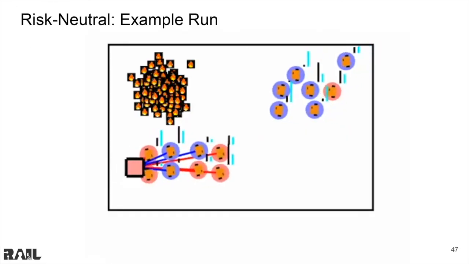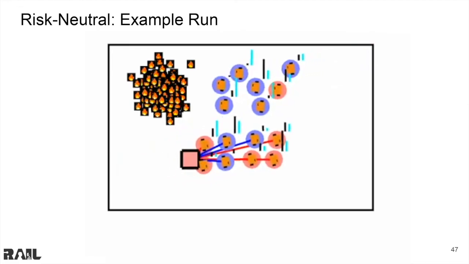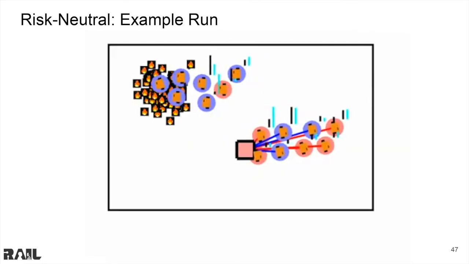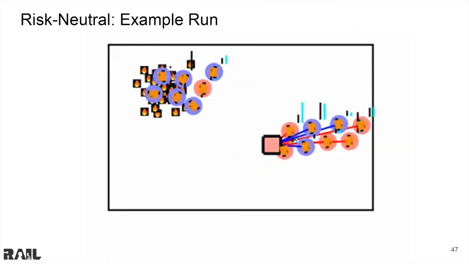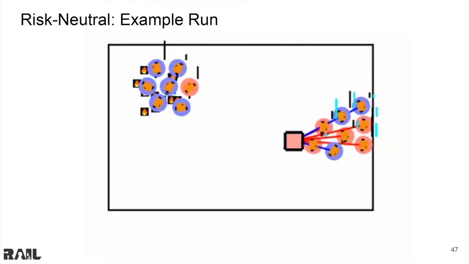Here is an example run using the risk-neutral allocation. We can see that the team on the bottom is moving the debris from left to right. This indicates a task success. However, the team on top does not seem to have enough water to douse the flame. This is a task failure.